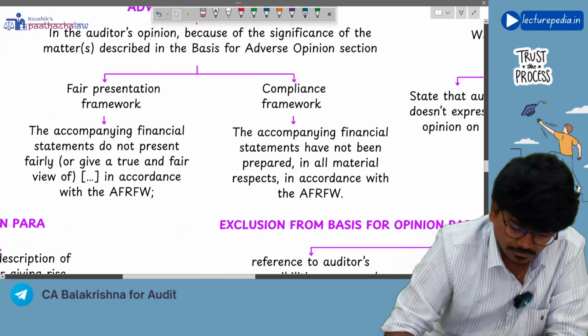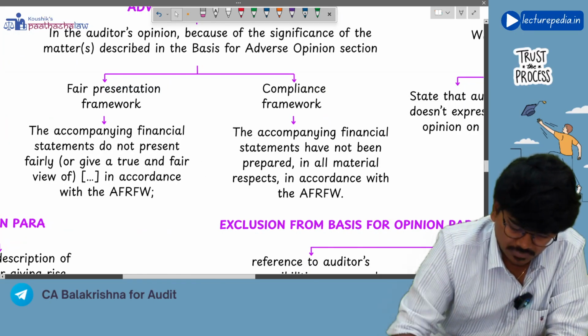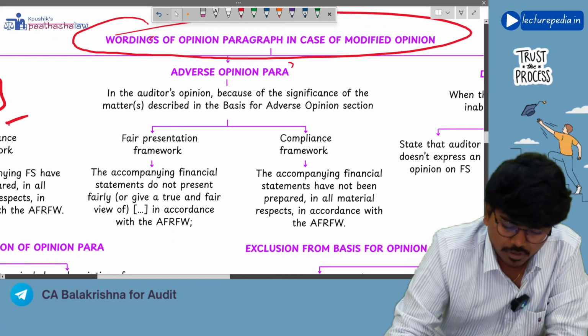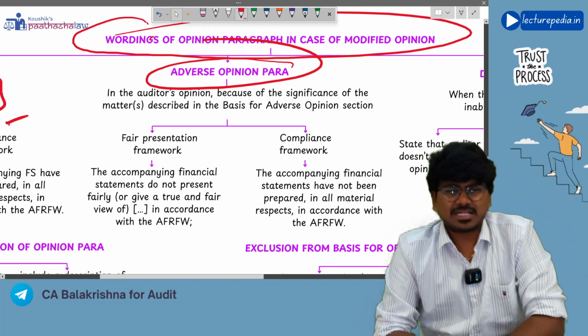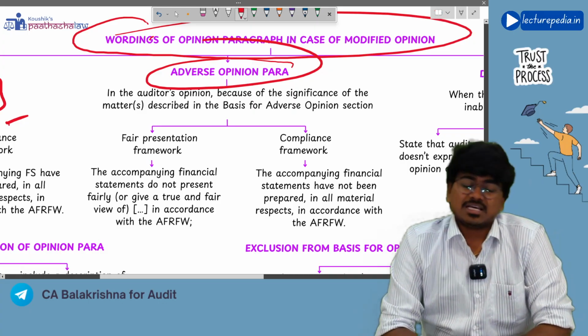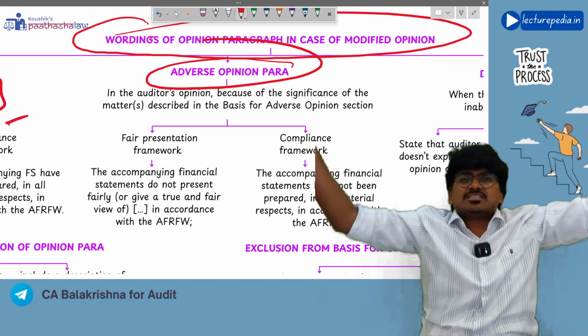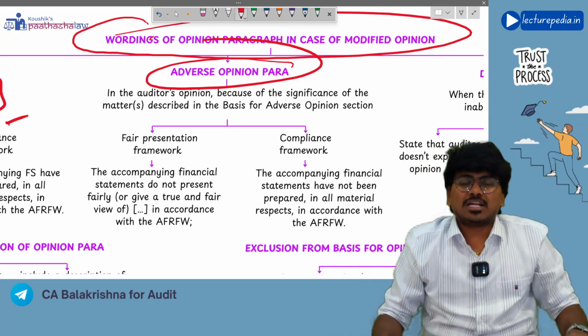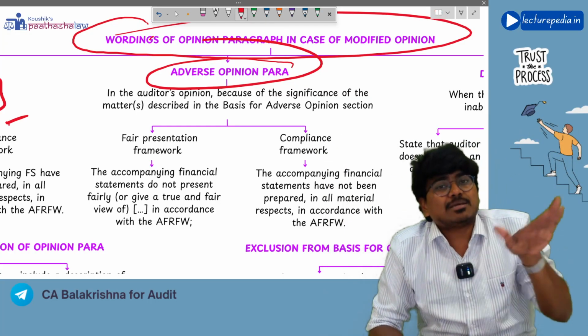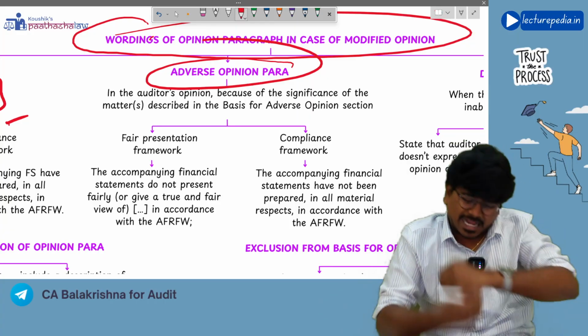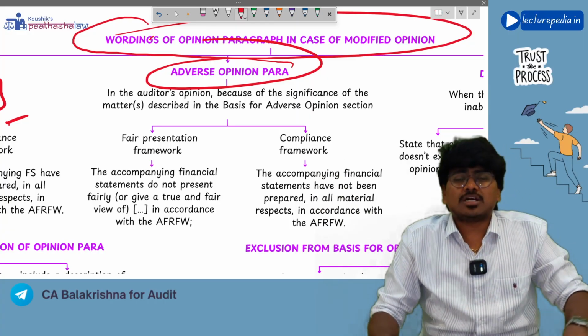Next, adverse opinion paragraph. In case of adverse opinion paragraph, what will be the wordings? You will say that complete financial statements are not showing true and fair view. You will not say except for the item disclosed in basis for opinion. No, complete financial statements are not showing true and fair view.